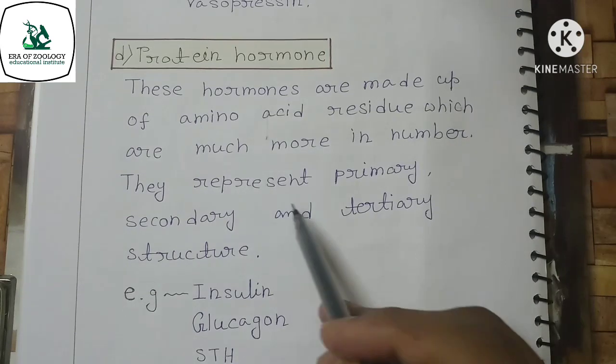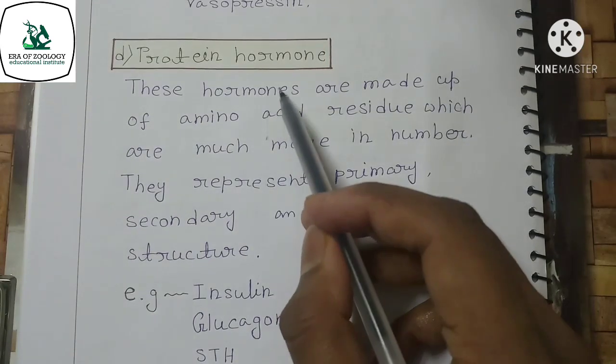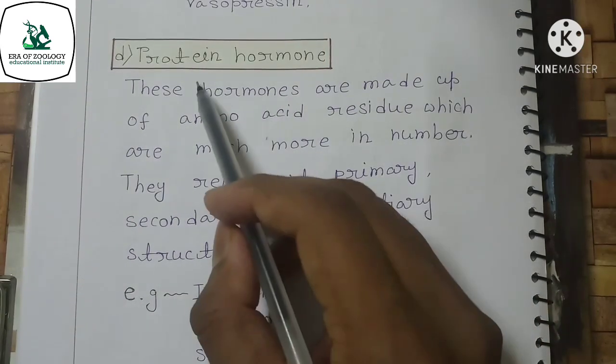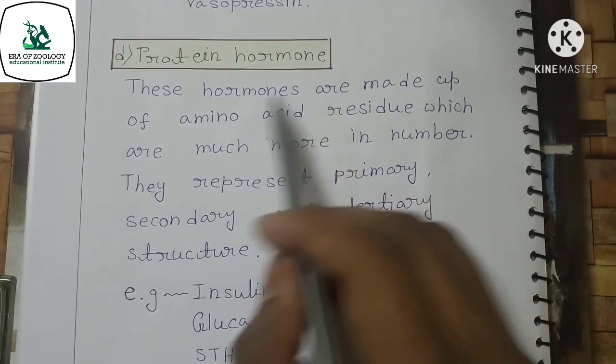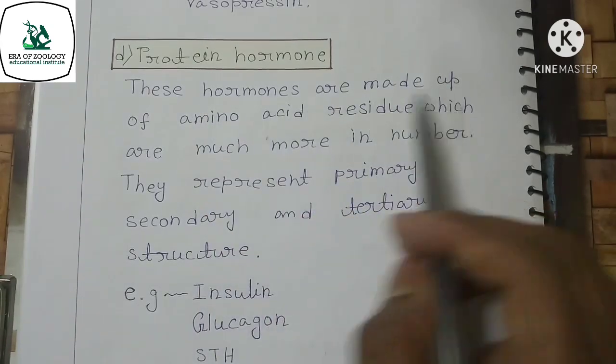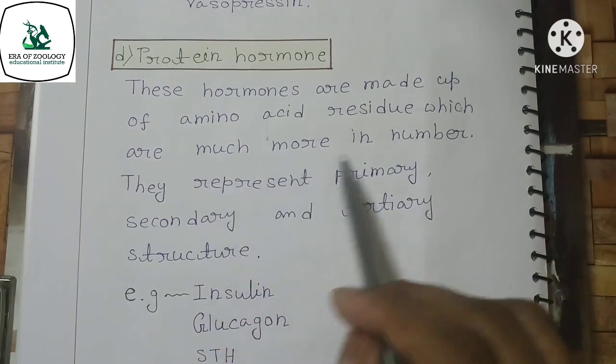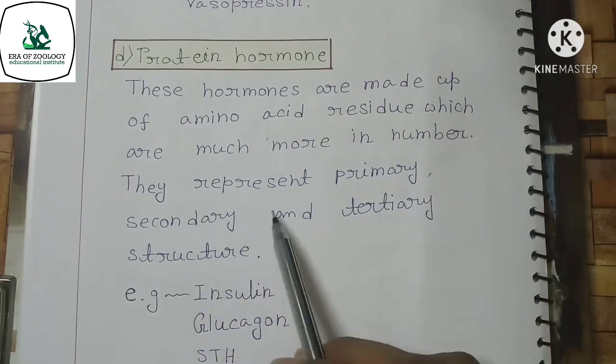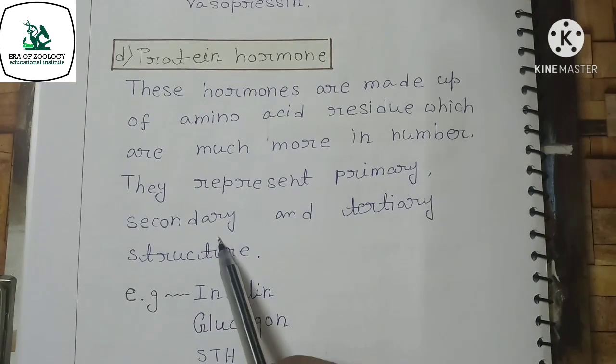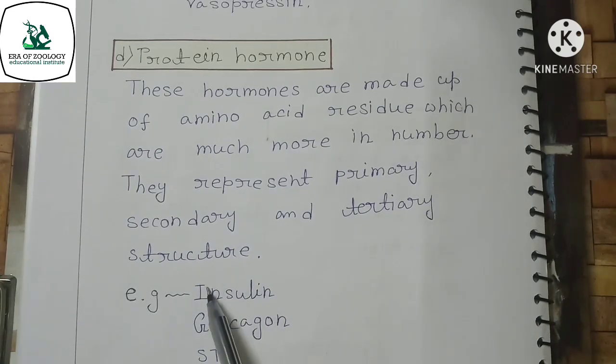According to chemical nature, the fourth type of hormone is protein hormones. These hormones are made up of amino acid residues which are much more in number. They represent primary, secondary and tertiary structure.